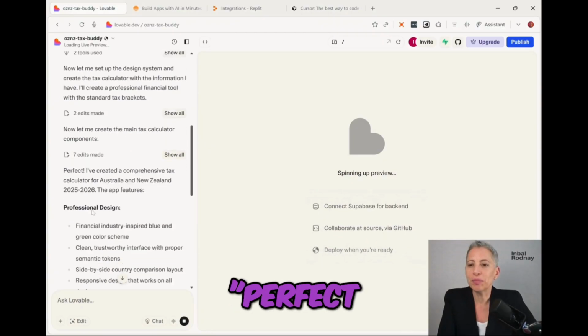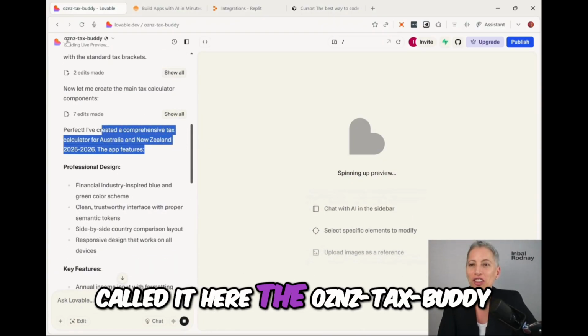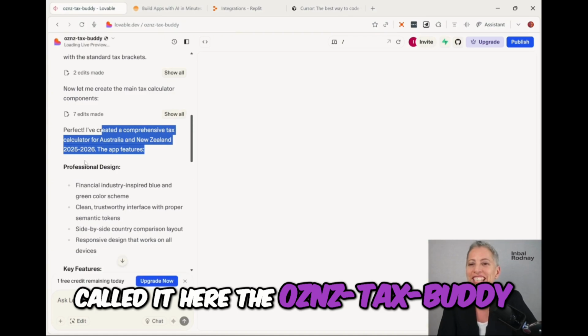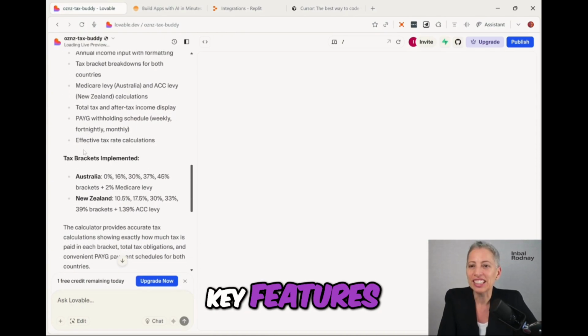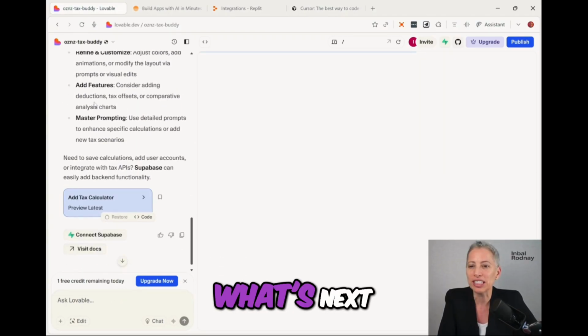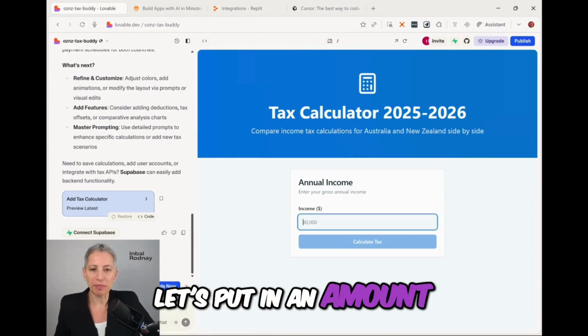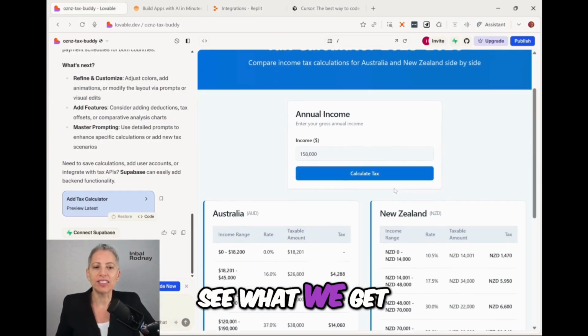All right, it says, perfect. I created a comprehensive tax calculator for Australia and New Zealand. It called it here the Oz and Z Tax Buddy. Let's see, professional design, key features, tax brackets implemented, tax calculator provides this, what's next? Let's put in an amount. Let's try this and see what we get.